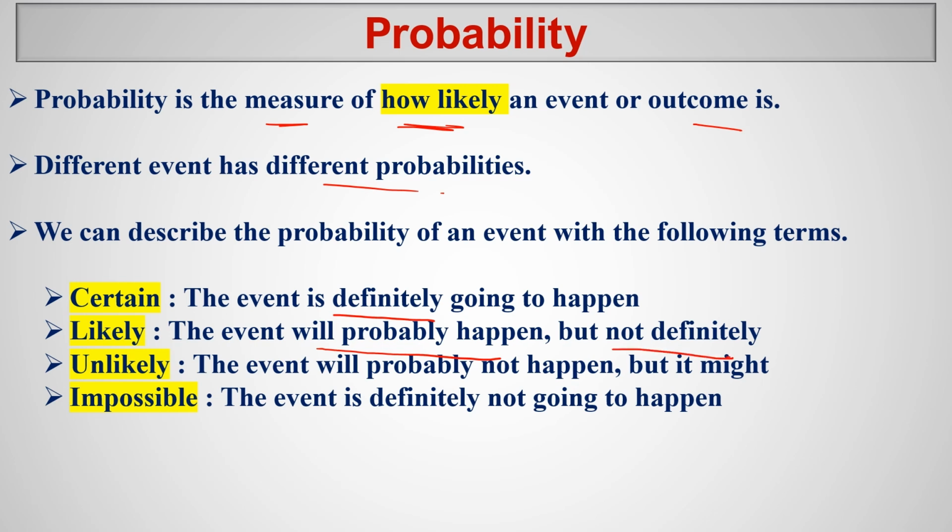Unlikely means the event will probably not happen, but it might. Impossible means the event is definitely not going to happen. Certain, definitely it's going to happen. Impossible, definitely it's not going to happen. And likely and unlikely are in between those.